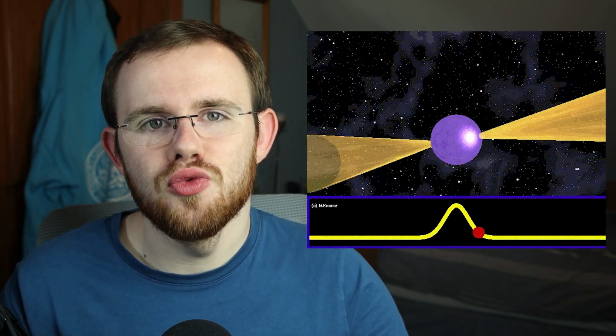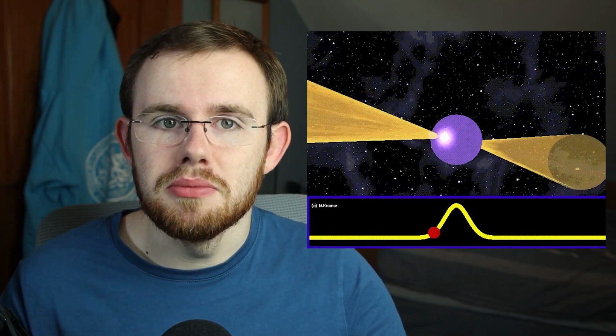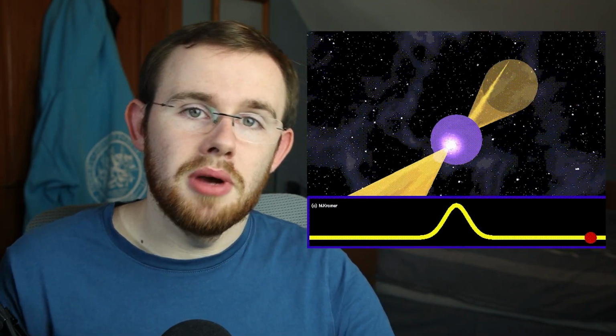Moving on from early stars, let's talk about pulsars. These are neutron stars with strong magnetic fields that spin around their axis. While they do this, they send jets of radiation flying out from their poles. We can only see these polar jets when they are pointed in our direction, much like a lighthouse beam can only be seen when it's pointing towards you. Because of this, we see periodic variations in the brightness of these pulsars.